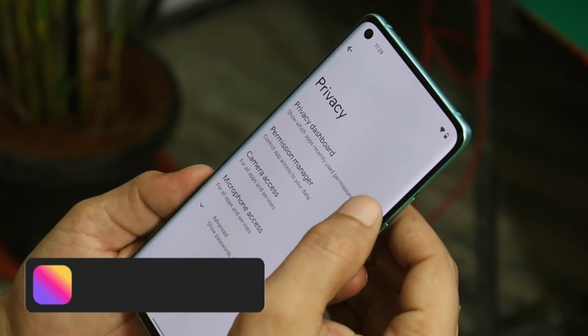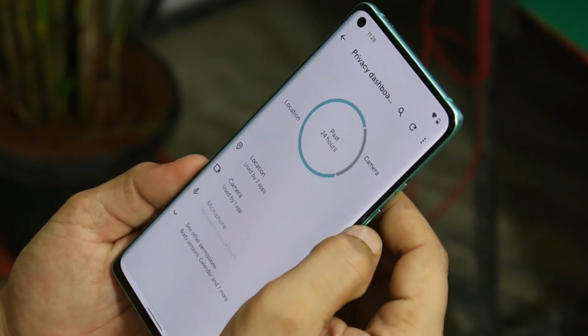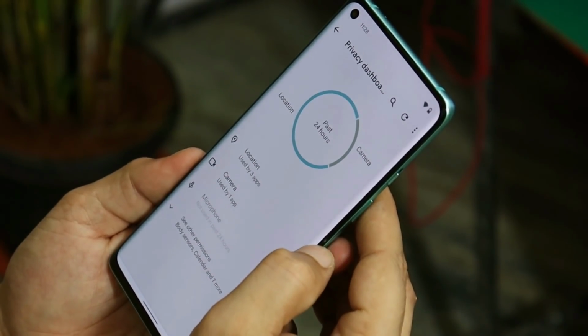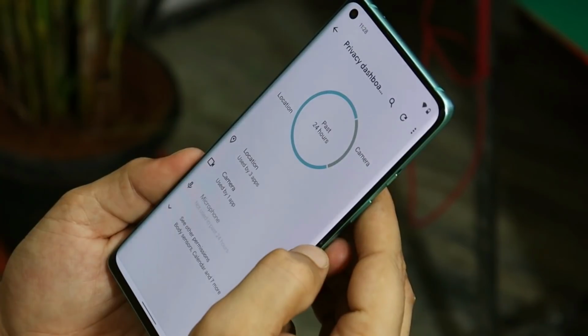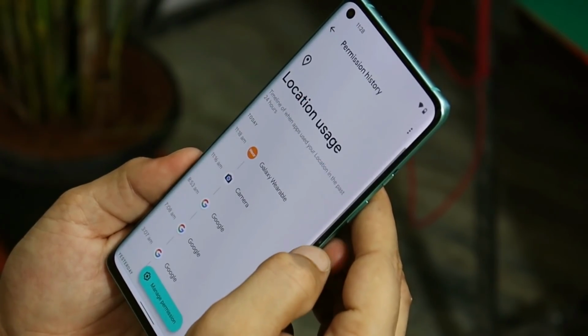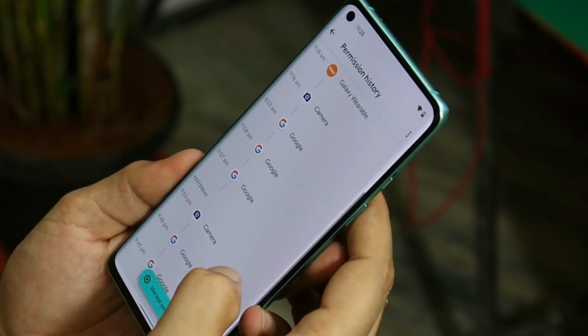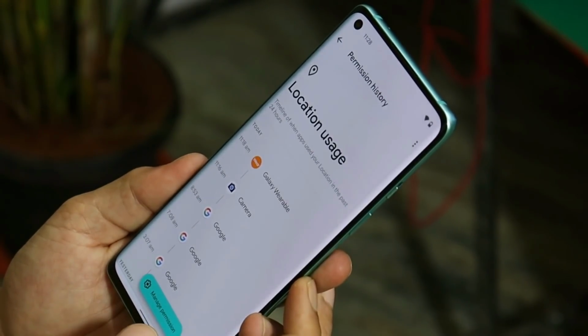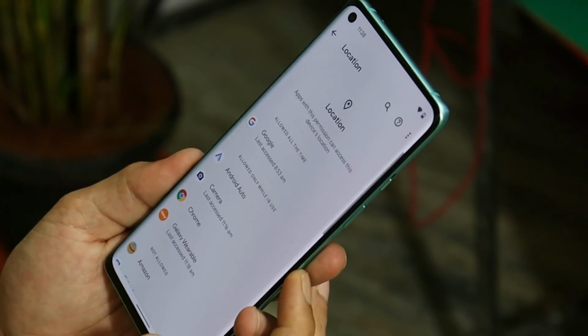Privacy dashboard wasn't available on Beta 1, but here on Beta 2 they have added the privacy dashboard, where you can completely check the usage of sensors and other hardware on your device. Tapping on location will show you all the applications which have been using your location service along with the time. And if you want to disable such things, you can tap on manage permissions and disable it.